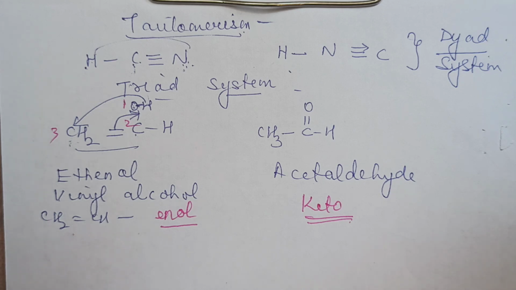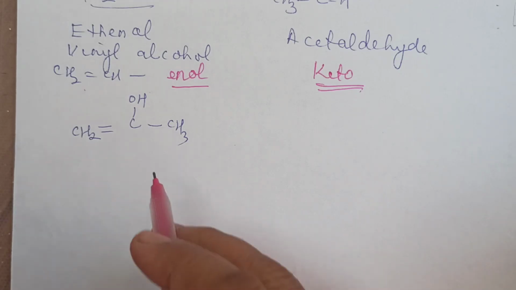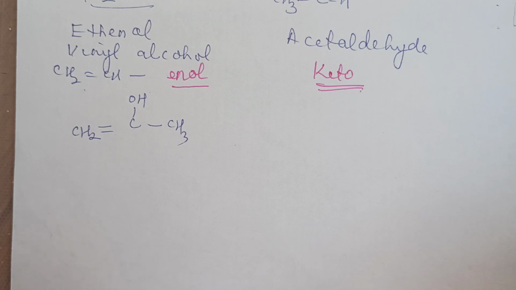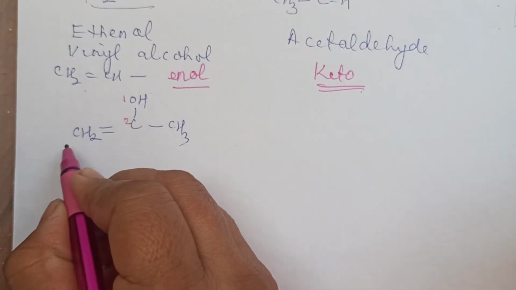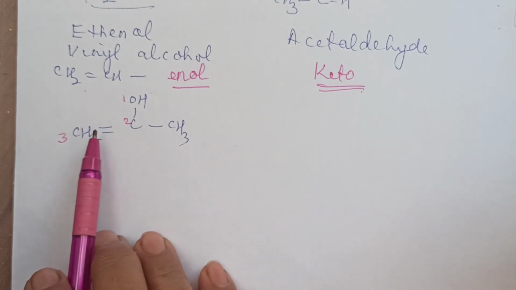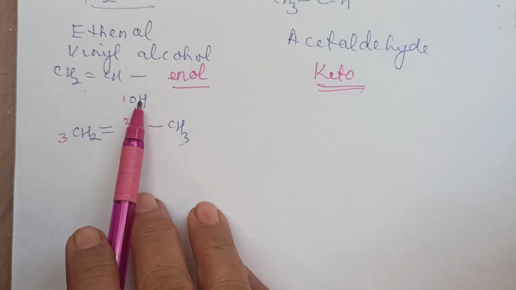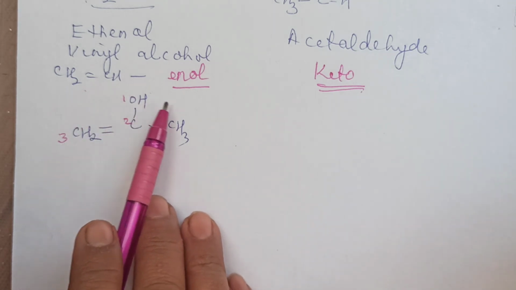Right. So now let us take one more example of keto-enol isomerism. Say this one. Let us number these atoms as the first polyvalent atom, the second polyvalent atom, and the third polyvalent atom. Where there is a double bond, that side the hydrogen starts migrating. Why not this side?